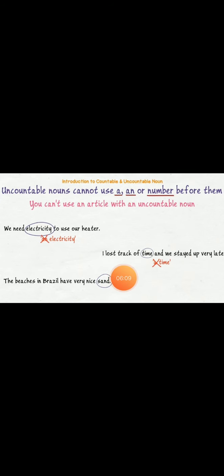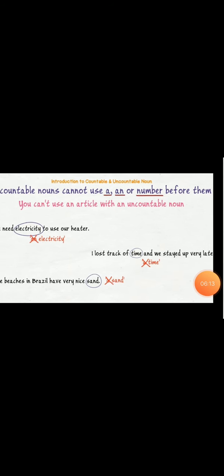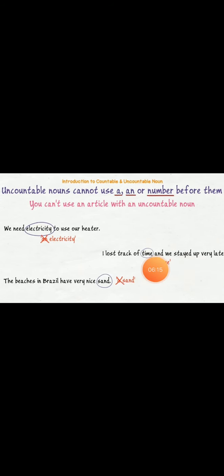I lost track of time and we stayed up very late. We can't say I lost track of a time because time is uncountable. So we can't use a or an or any number with time. The beaches in Brazil have very nice sand. We can't say sands or we can't count sand. So we cannot use a or an with sand.